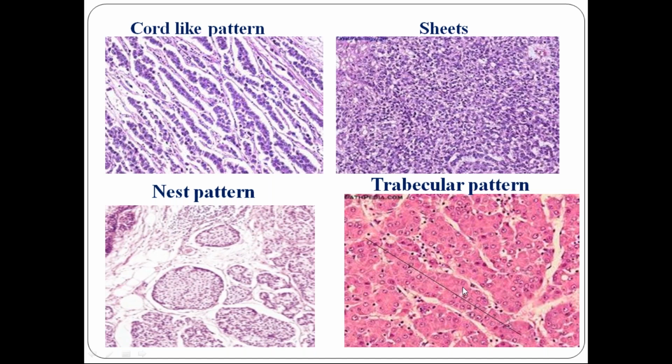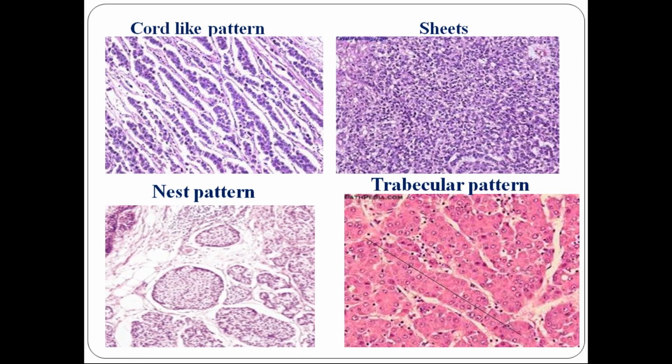Which is the longest axis? This axis is the longest, and this is the short axis. So you can see one cell here is arranged perpendicular to the longest axis of the cluster. These linear clusters of tumor cells are separated by minimal fibrous tissue. So this is the trabecular pattern.